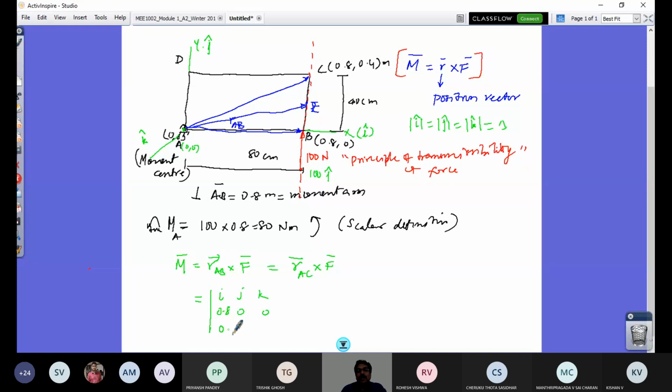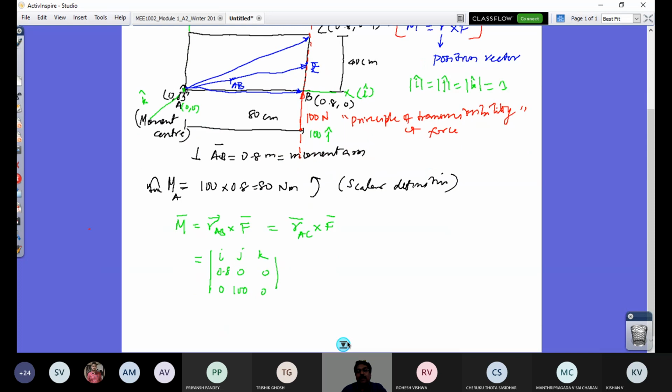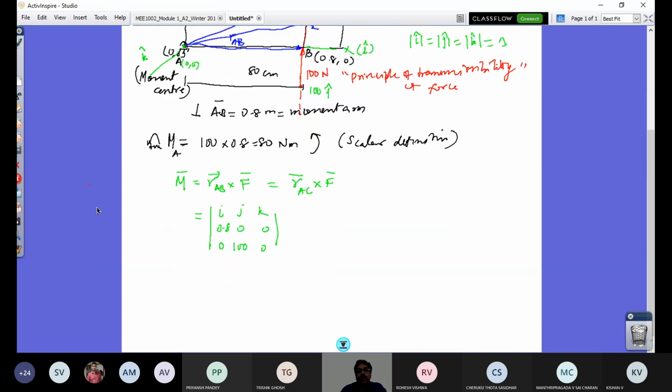I would represent that here as 0, 100, 0. The determinant value is my moment vector. I can calculate this simply as i into (0 minus 0), minus j into (0 minus 0), plus k into (80 minus 0). I get 80k as my moment vector.